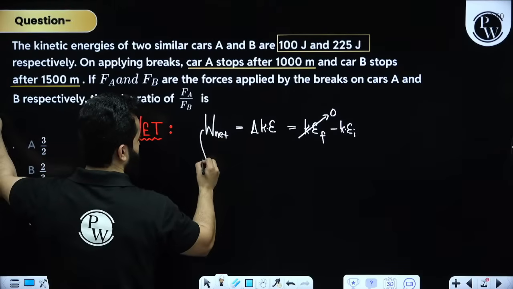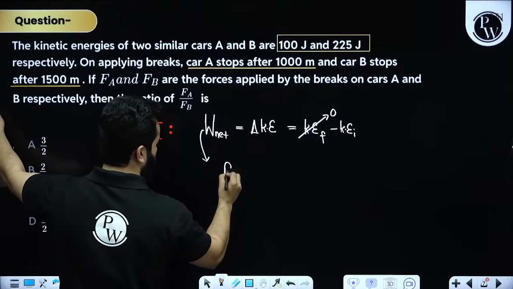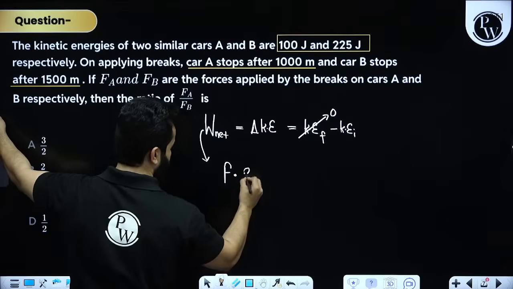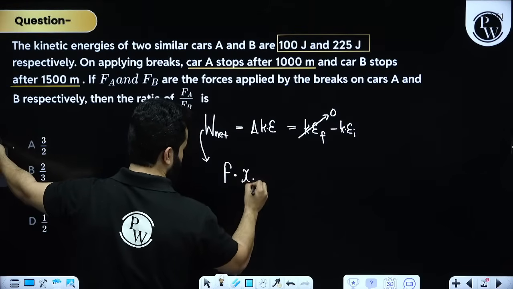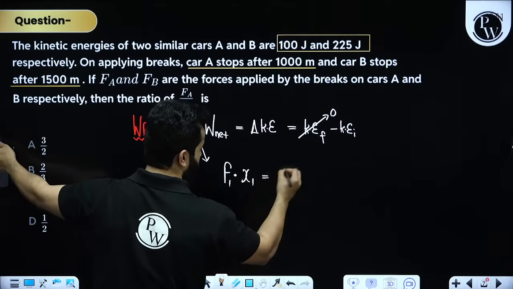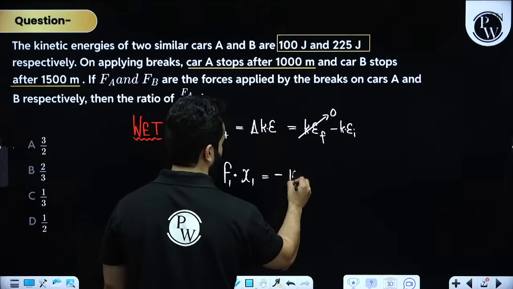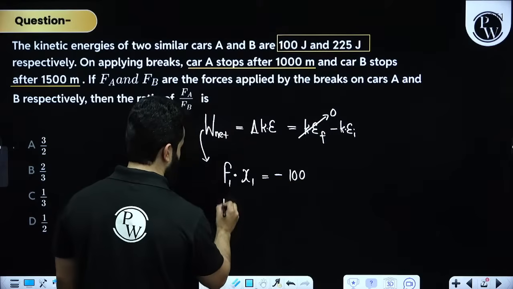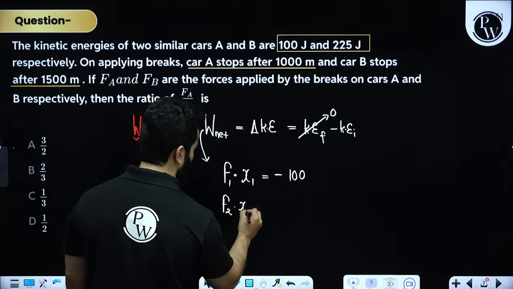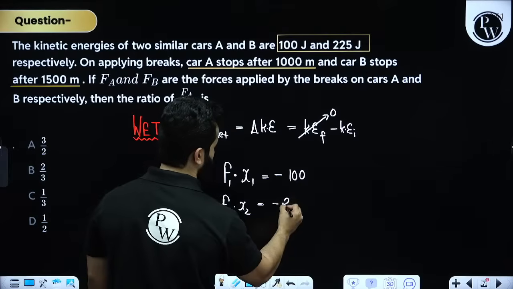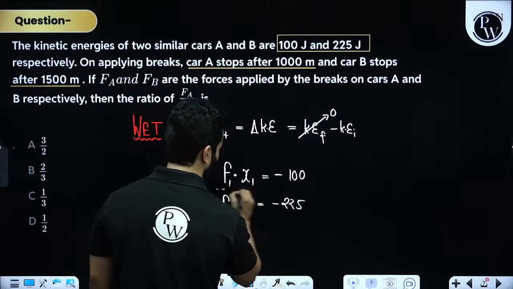My dear friends, net work can be written as force multiplied by displacement. So F1 x1 will be equal to negative 100, and F2 into x2 will be equal to negative 225. Let's take the ratio of these two.